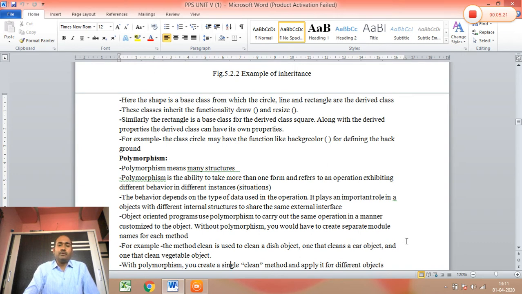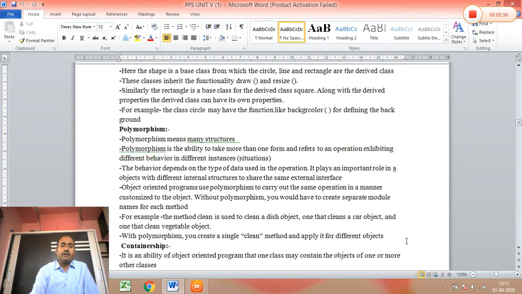Without polymorphism, you would have to create separate module names for each method. For example, the method clean is used to clean a dish object, one to clean a car object, and one to clean vegetable objects. With polymorphism, you create a single clean method and apply it to different objects.